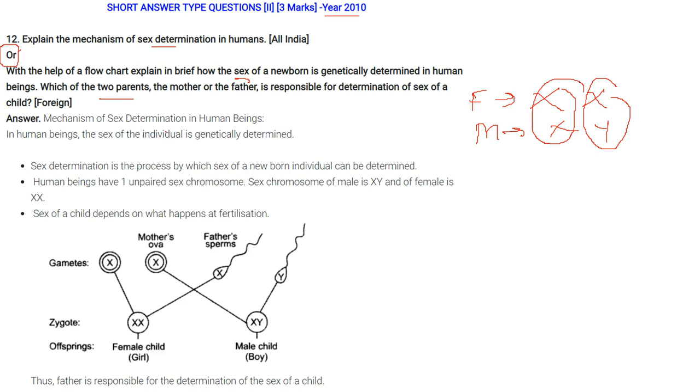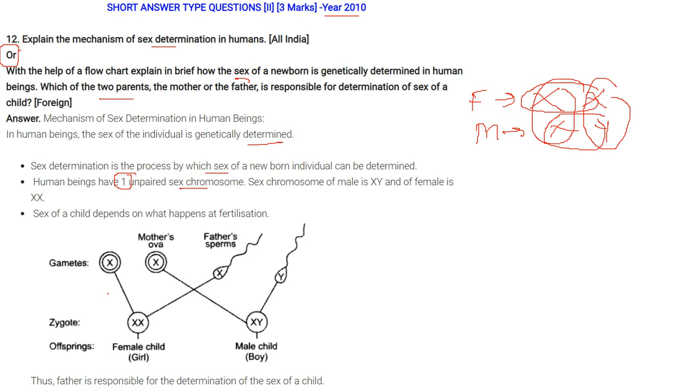So in the mechanism of sex determination in human beings, the sex of individuals is genetically determined. Sex determination is the process by which the gender of a newborn individual is determined. Human beings have one unpaired sex chromosome pair: the sex chromosomes of male are XY as I suggested, and female has XX. Now the sex of the child depends on what happens at fertilization.